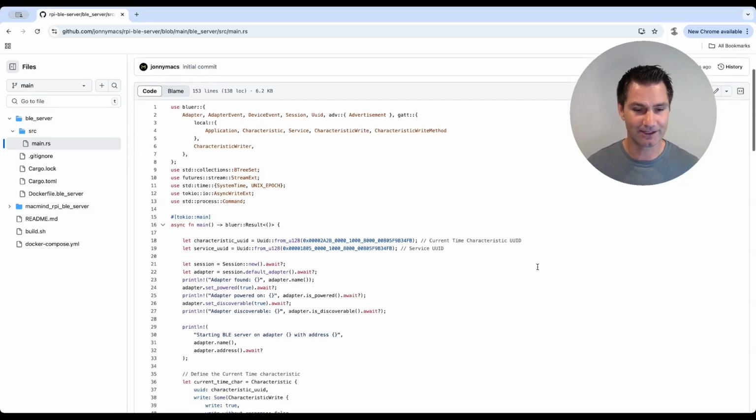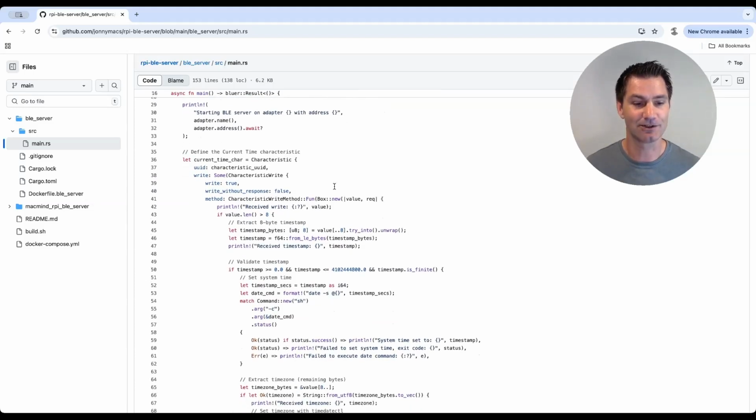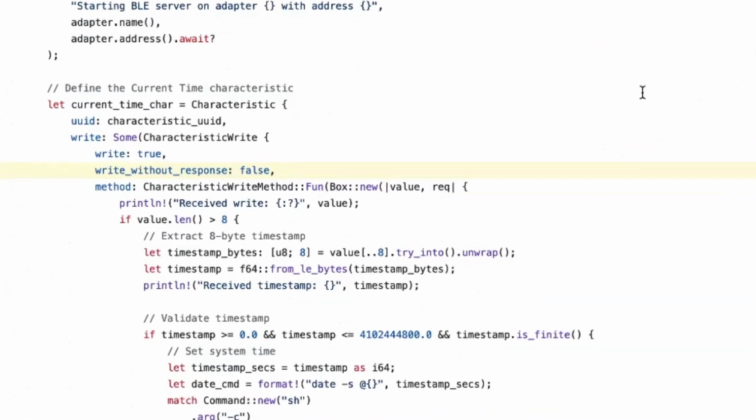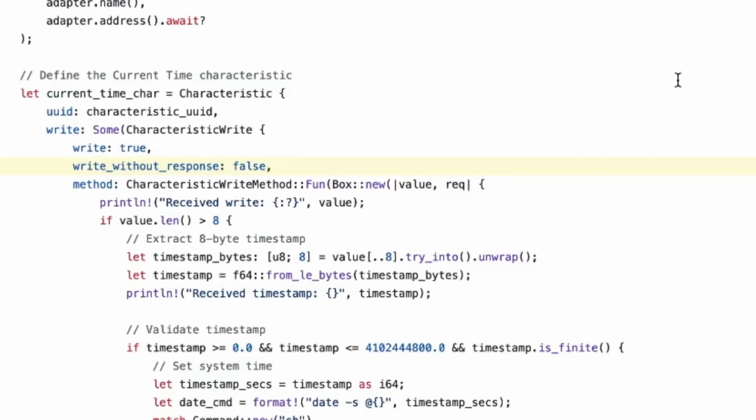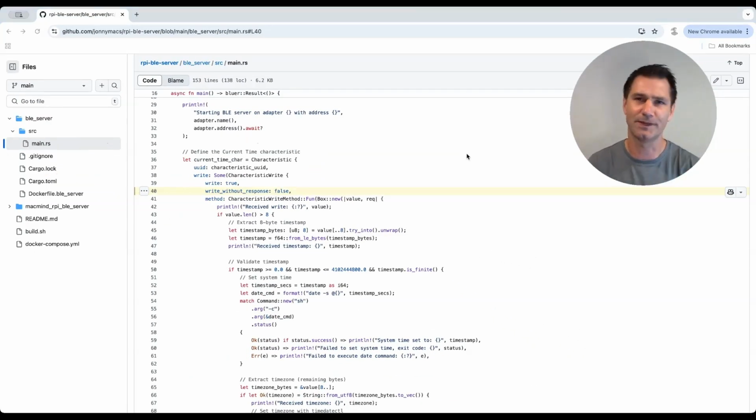So the issue that I discovered really was down here when we set up this characteristic. And this is the line here that proved to be problematic, okay? So write without response false line, it's a double negative in there, but essentially what I thought this was gonna do is ensure that a response went back to the calling device, okay? Because that's how I was thinking about this in the client-server model, especially that I've been more familiar with, which is the HTTP client-server model. It's request response, right? And you're expecting a response.